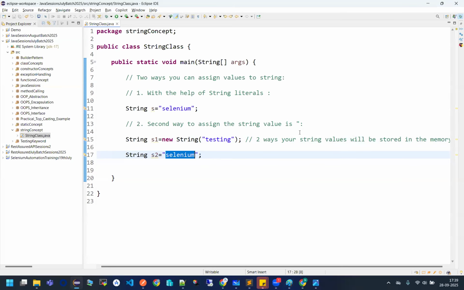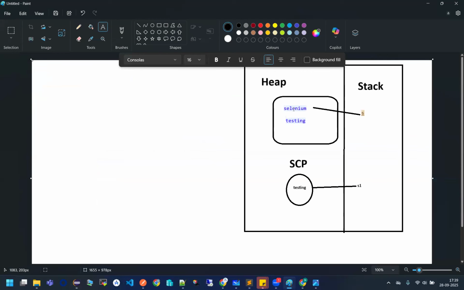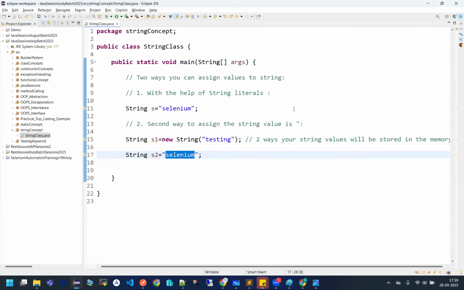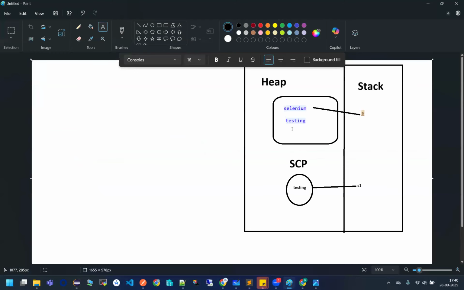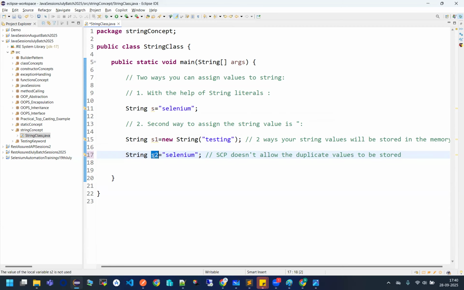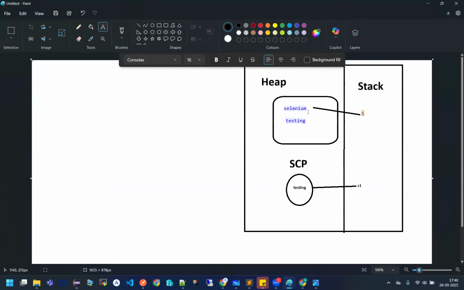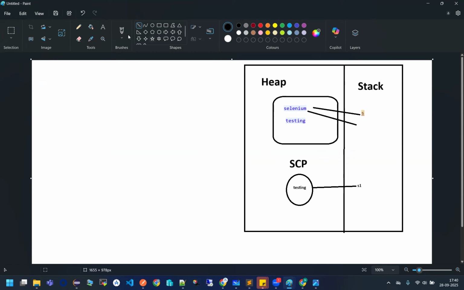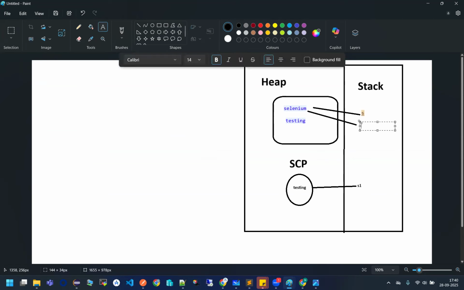But since the string constant pool already has the value Selenium, the string constant pool does not allow duplicate values to be stored. That means it won't create any new value of Selenium, but it is going to refer to the same value Selenium with another reference, that is S2.